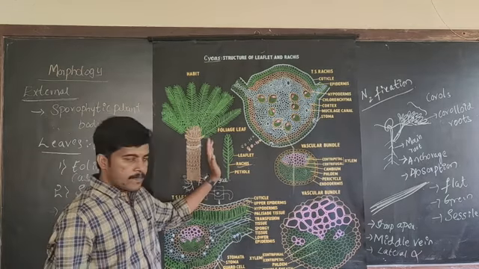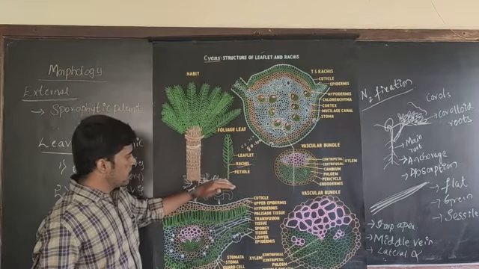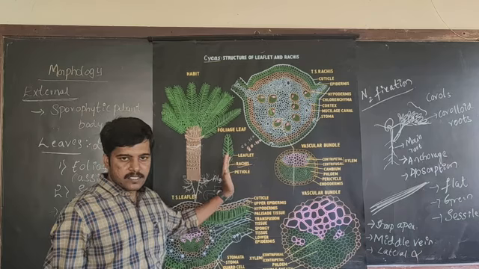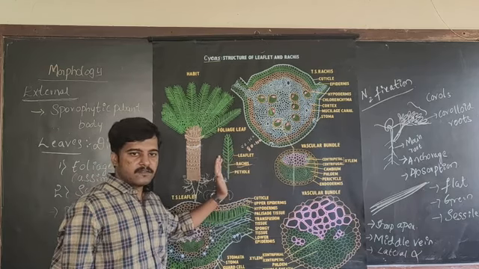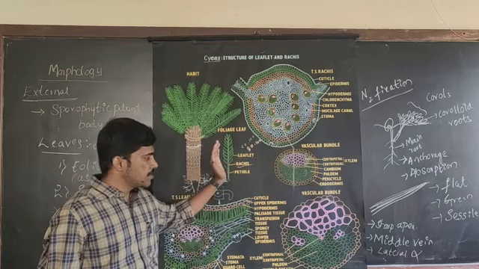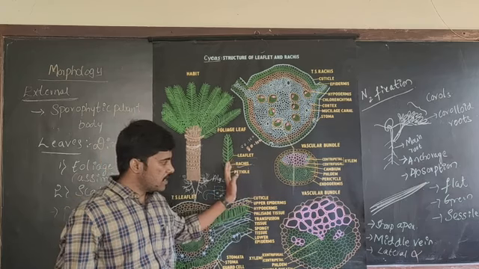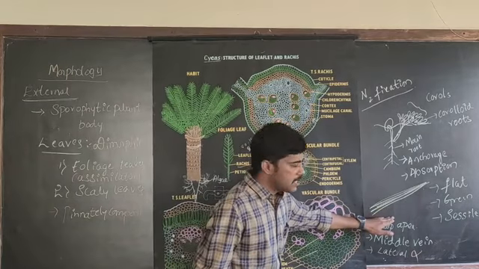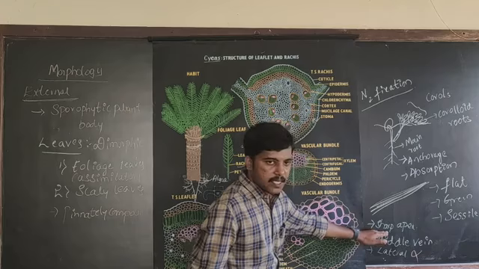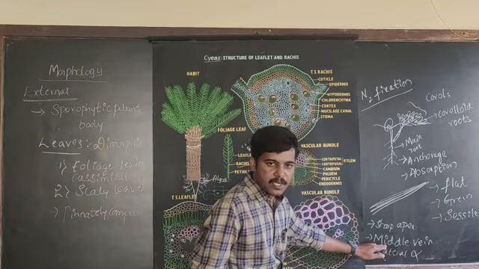The leaf is pinnately compound. The central axis of the leaf is known as rachis. On both sides of the rachis, you will find 80 to 100 leaflets. Each leaflet is flat, green, sessile in nature, and bears a sharp apex. It only consists of the central midvein.